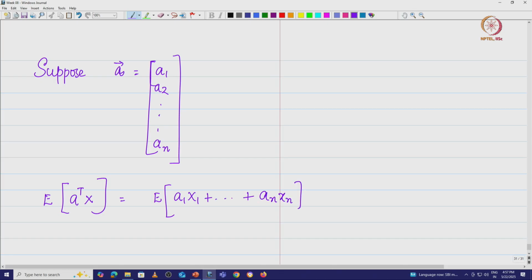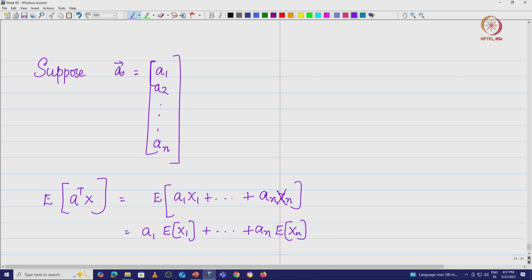These are all random variables. So, I have A1 times the expected value of x1 plus etc. plus An times the expected value of xn, because the Ai are just scalars.